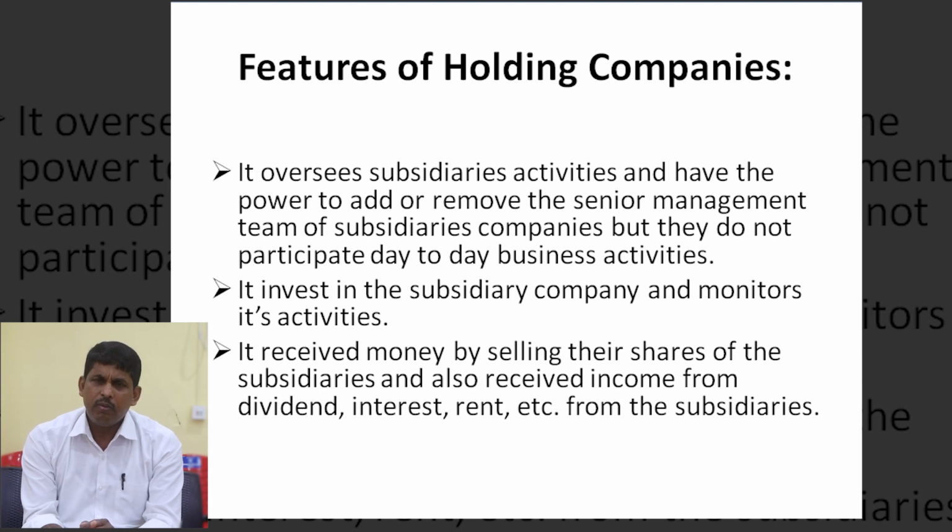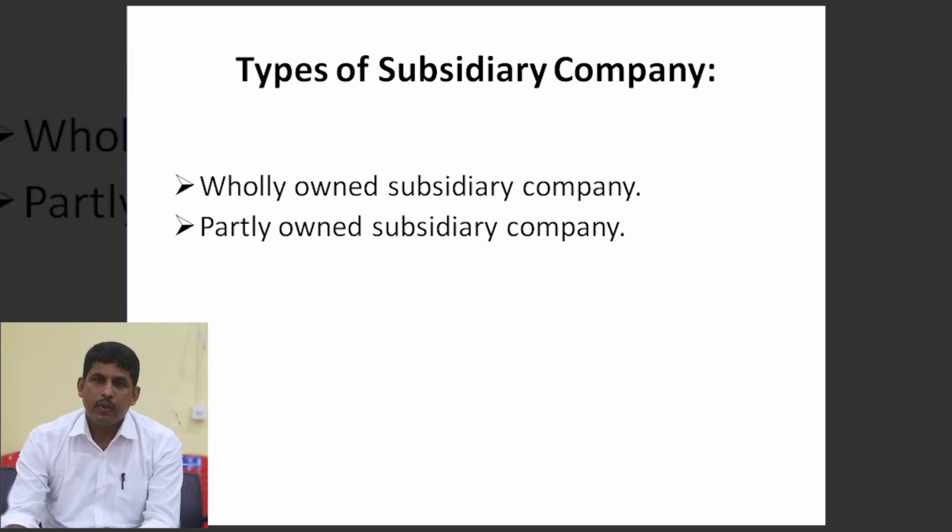The third feature is that it receives money by selling shares of subsidiaries and also receives income from dividend, interest, rent, etc. from the subsidiaries. That means, to become a holding company, it should monitor as well as control the subsidiary companies. So these are the important features of a holding company.